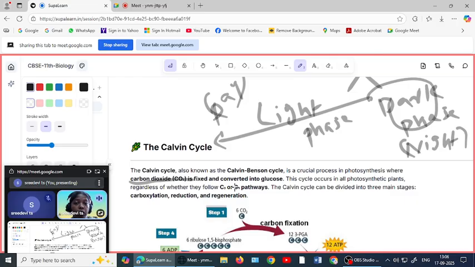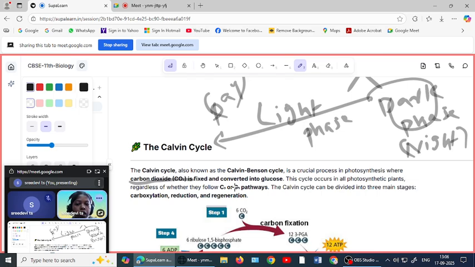Have you thought about that? Means if the atmospheric carbon dioxide is not utilized, what will happen? Yes, atmospheric carbon dioxide level become high. It will affect directly or indirectly the living beings, mainly the humans and the animals.